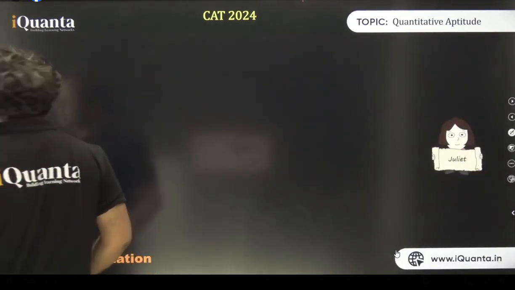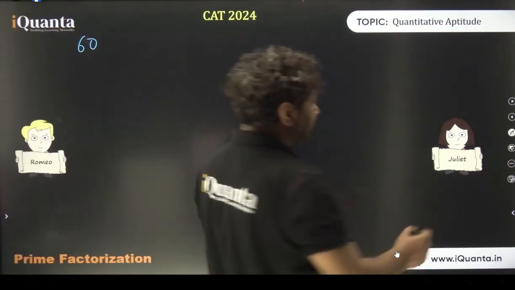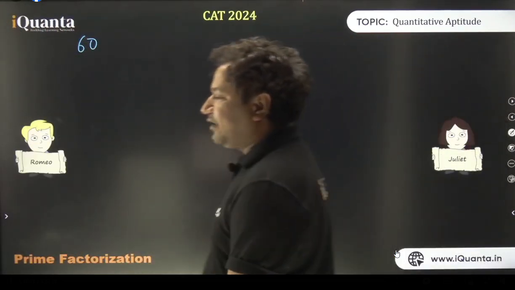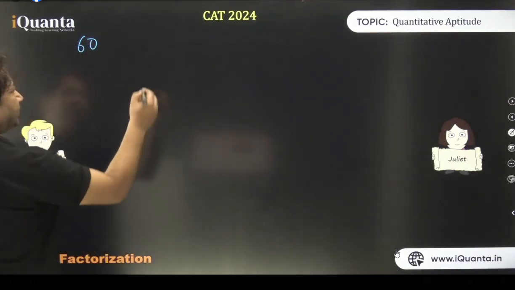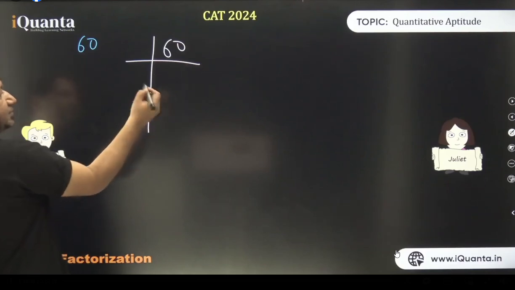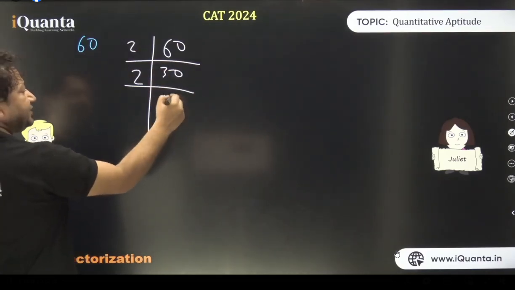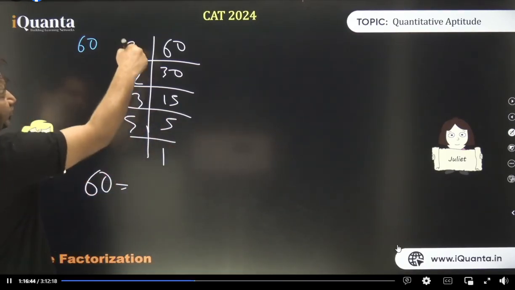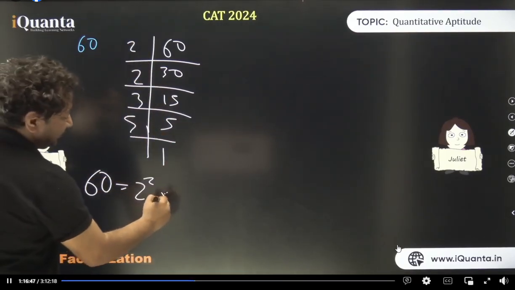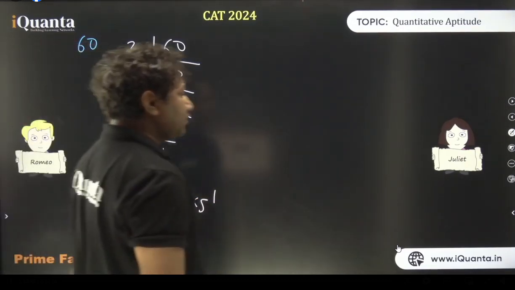So now let us consider a number 60. First of all, I want to write it in its prime factorized form. All right, you must have done it as kids. 60. Let's pick the first prime, that is 2. 2 30s are 60. Again, 2 15s are 30. 3 5s are 15. 5 1s are 5. Overall, 60 can be written as 2 into 2 into 3 into 5. 2 into 2 is nothing but 2 square, into 3 to the power 1, into 5 to the power 1. All right. So we have written this in prime factorized form.